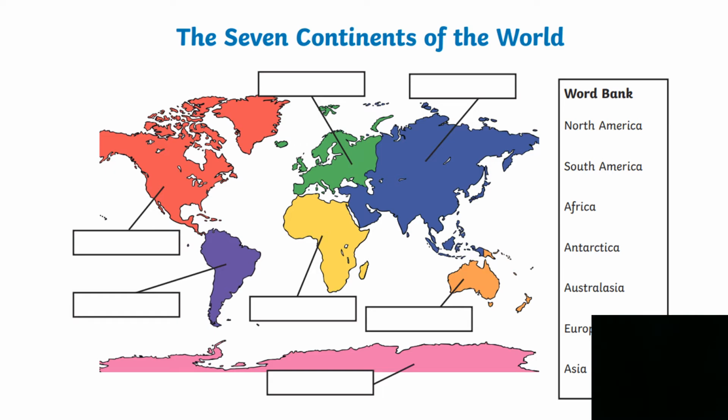In term 3, we learnt about what continents were, what countries were, what counties were, and what cities were. We looked at where we lived, and we looked at lots of places on a map. We started by learning about the continents of the world. There are 7. Have a look at this picture and see if you can identify which continent is where.